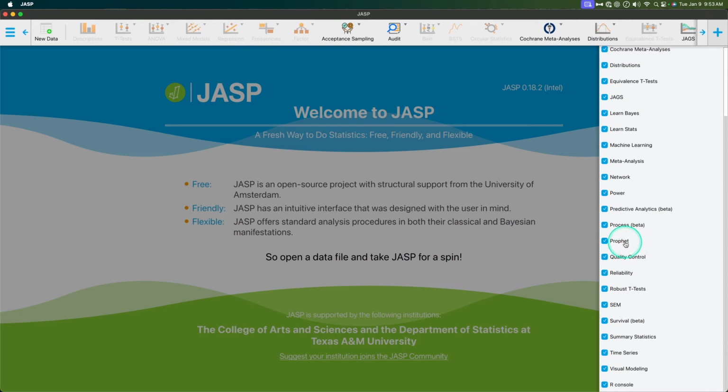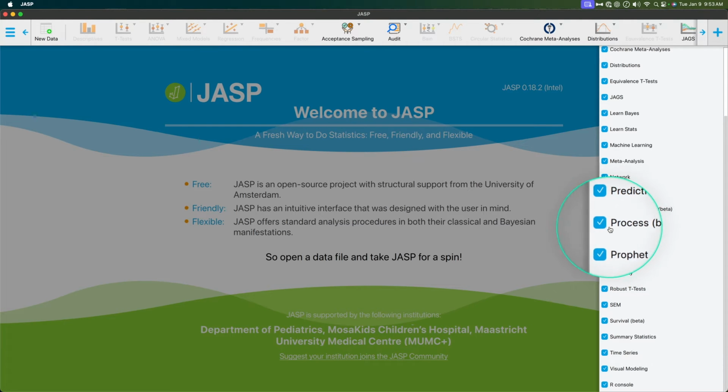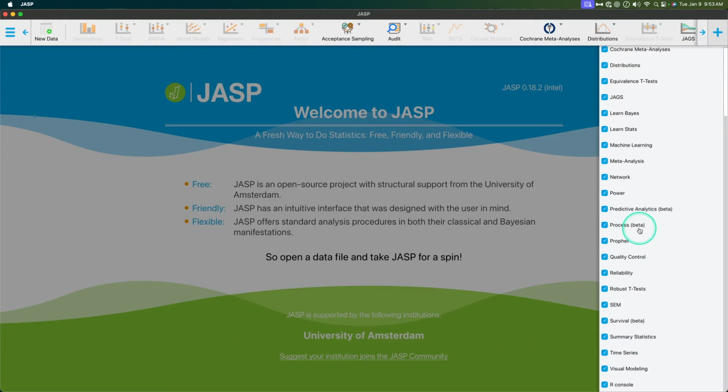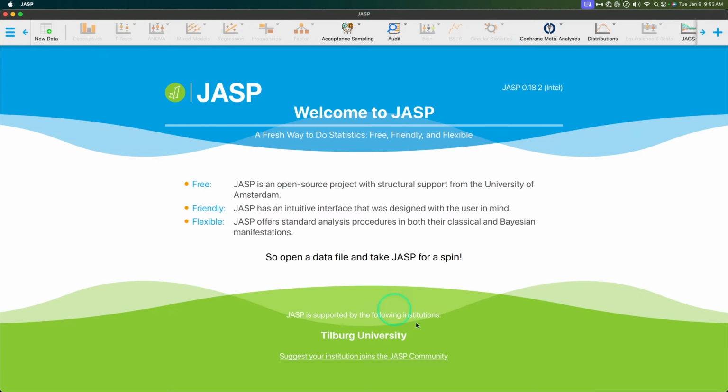So we are going to add the process module here. We checked it. It is currently in beta. So just be aware that there are still kinks and bugs that they're working on. Of course, they're going to need feedback. So if you are one of those folks who like giving feedback directly to the devs, please do so at jasp-stats.org. Somewhere on here, right? I guess you could, no, they actually don't have their website on their splash page. That's kind of funny. So just be aware of that. And go ahead and support them if you can.